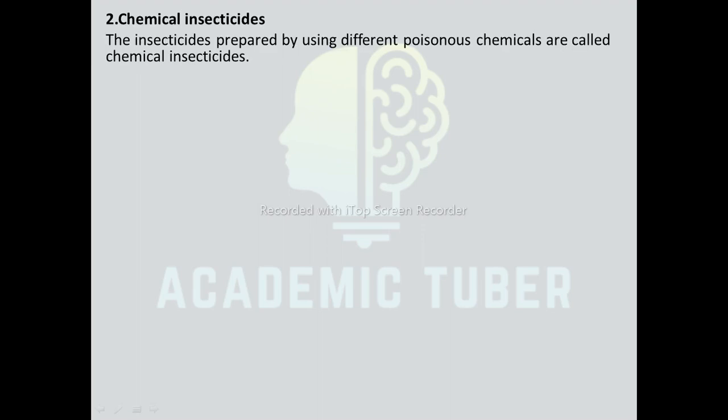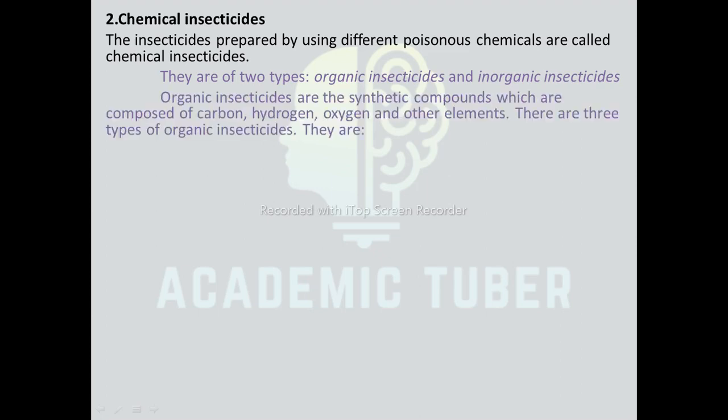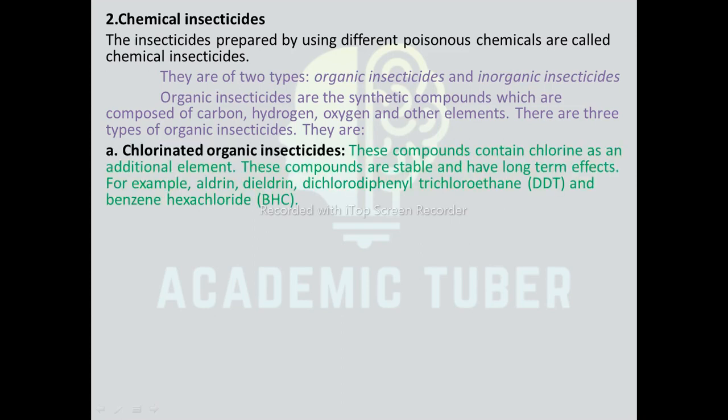Chemical insecticide. The insecticides prepared by using different poisonous chemicals are called chemical insecticides. There are two types of chemical insecticide. They are organic insecticides and inorganic insecticides. Organic insecticides are the synthetic compounds which are composed of carbon, hydrogen, oxygen and other elements. There are three types of organic insecticides. They are chlorinated organic insecticides.